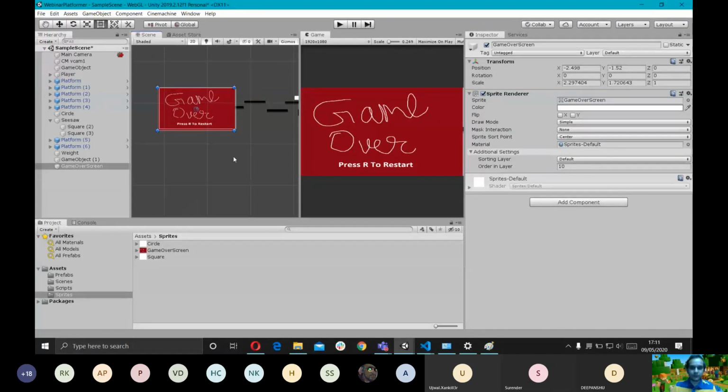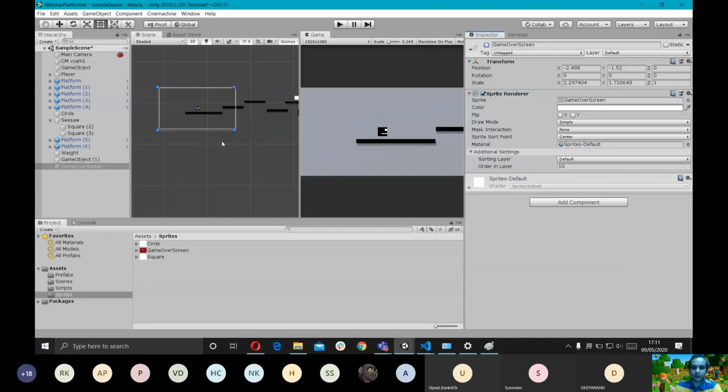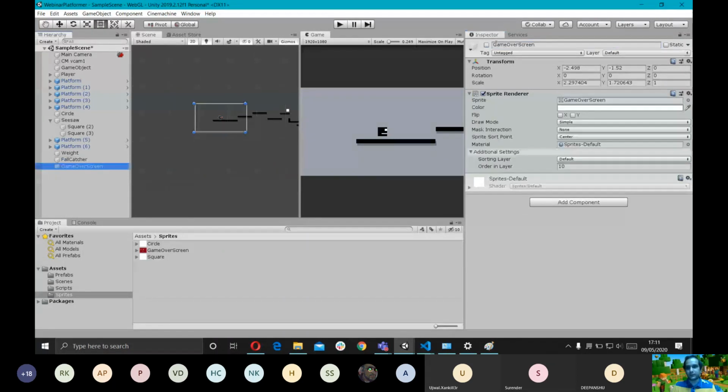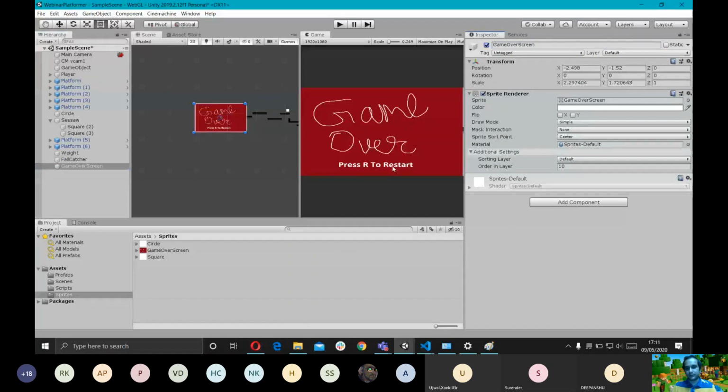So what we want is, I'm gonna disable this right now to show you guys what you actually want to do. This is going to be disabled throughout the game, but when our player falls down and collides with the catcher we created, let's just call it fall catcher, I'm gonna rename this to fall catcher. Whenever the player collides with the fall catcher, we want to enable the screen. And when the user presses R, we want it to restart the game.